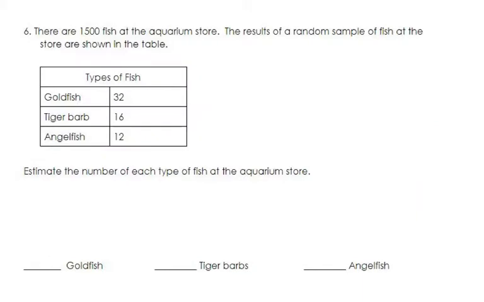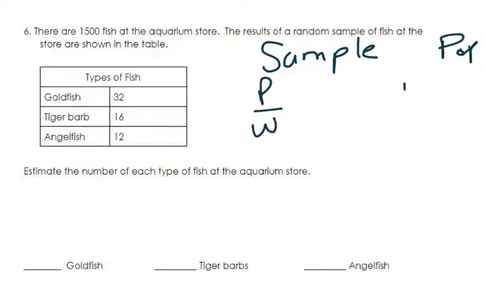Now, this is a question that's in the same vein of everything else, but there's a little bit of a trap to it, because you don't know how many are in the sample. So when we have a sample, you have the part and the whole, right? And the same thing with population. You have the part and a whole, part, whole, part, whole. Okay, but this one's a little bit tricky and you have to think about it for a second.